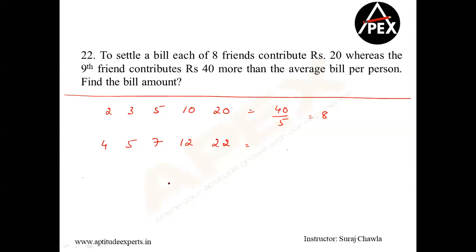So what am I looking at here? If I have this series and you add them, 4 plus 5 is 9, 9 plus 7 is 16, 16 plus 12 is 28, 28 plus 22 is going to be 50. So now I look at 50 by 5, that is equal to 10. Please understand the concept that I want you to understand here. What did I do? If you observe, I have increased every term of my series by 2. Clear? The concept is simple. If every term of the series is increased by 2, then by default, the average also increases by 2.